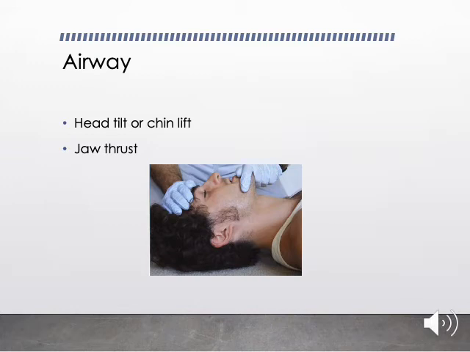Then airway. You have to assess the airway by means of 2 maneuvers. One is head tilt and chin lift, so that the airway is now clear. Or if you can't clear the airway, then you have to do a maneuver called jaw thrust, wherein you will catch hold of both sides of the lower jaw and give a thrust so that the airway will be opened. Once the airway is opened, you can give the artificial respirations.